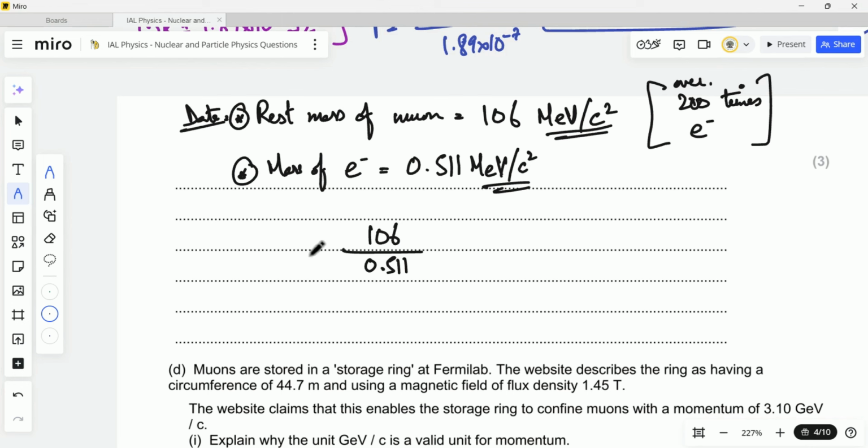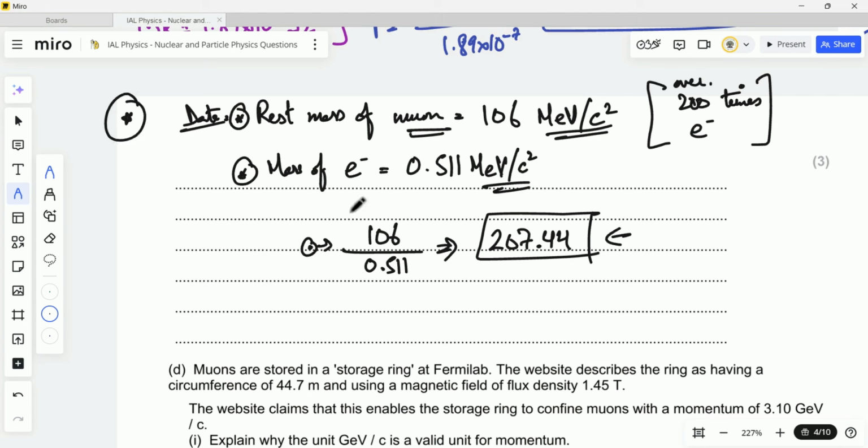Remember, this ratio that I'm finding is in the same unit. So what I did was convert the mass of the electron into mega electron volt per c square. So this is the ratio that I'm getting, and I'll get the answer directly. Using the calculator, this is giving me 207.44. So this clearly shows that the rest mass of the muon is over 200, like it's 207 times that of the electron. So the statement is correct.